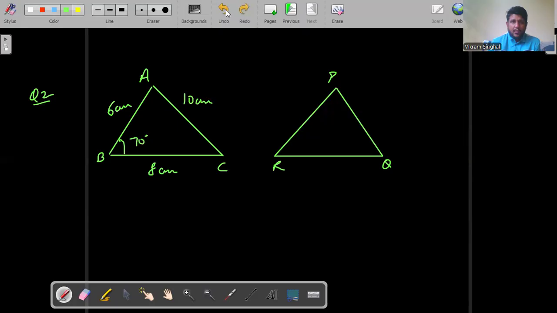Sorry. The information is a little different. This is 10 centimeters. This is 8 centimeters. Here this is 10. This is 6. And this is 8. So by SSS, yes, these two triangles are congruent.